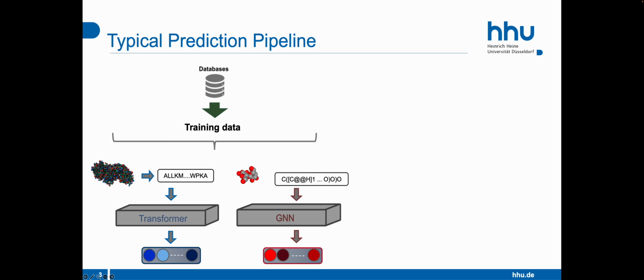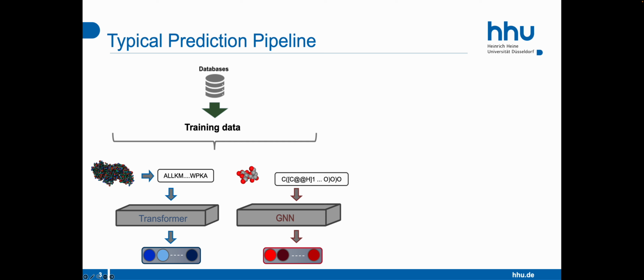On this slide, I'm showing you a typical prediction pipeline for those prediction tasks that involve protein-small molecule interactions. If we want to predict an interaction between a protein and a small molecule, we need a numerical representation of the protein and a numerical representation of the small molecule. We have seen previously how we can achieve this. For representing the protein, we can use pre-trained protein transformer networks with the protein amino acid sequences as the model input. And to generate representations of small molecules, we have seen that we can use SMILES strings to calculate numerical representations using either traditional fingerprints, like the ECFPs, or graph neural networks, or we can use transformer networks.